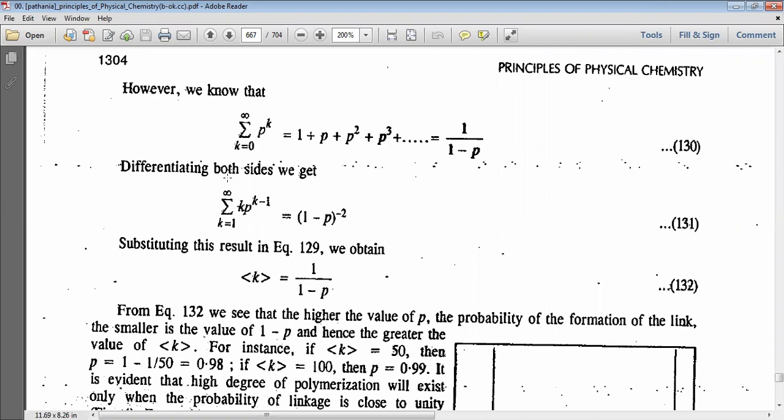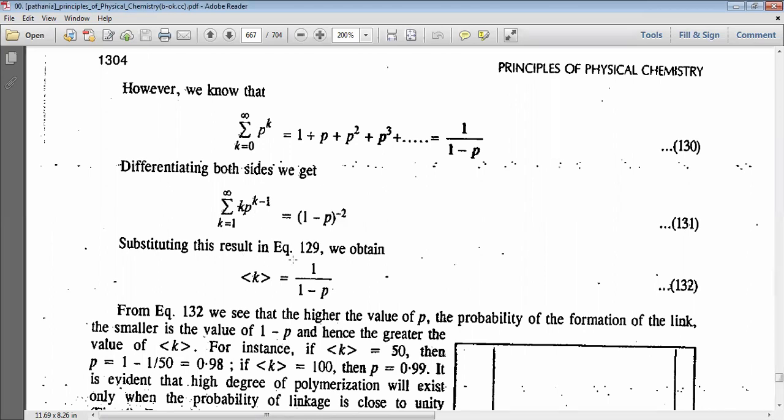Differentiating both sides, we get summation of k equal to 1 to infinity k p to the power k minus 1 equal to 1 minus p to the power minus 2.